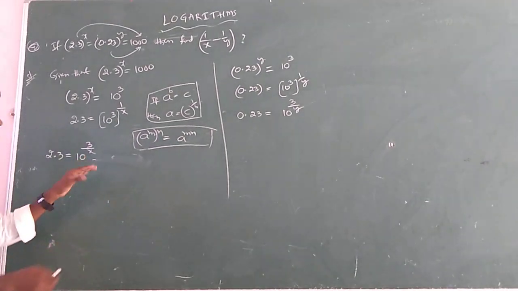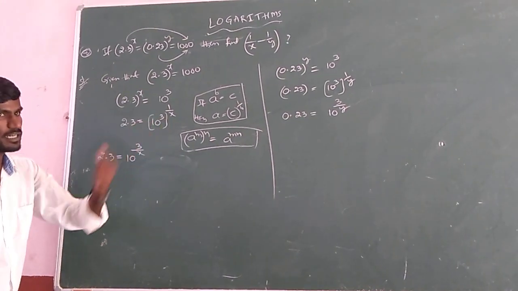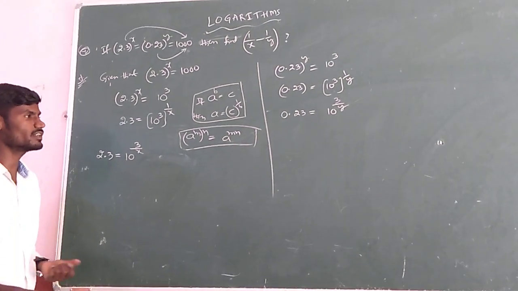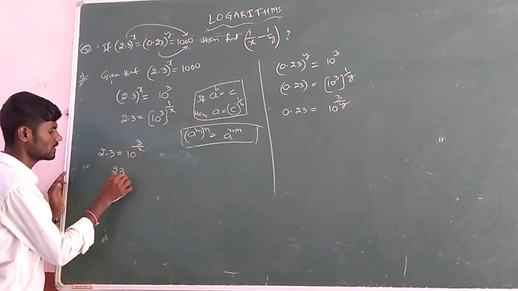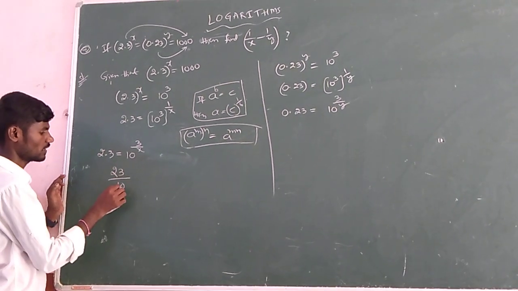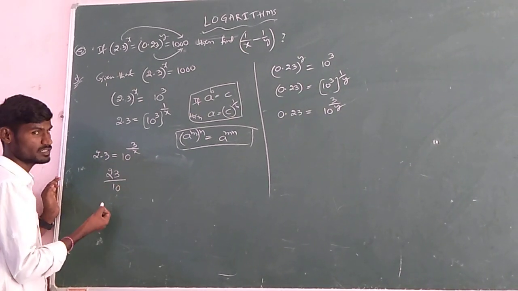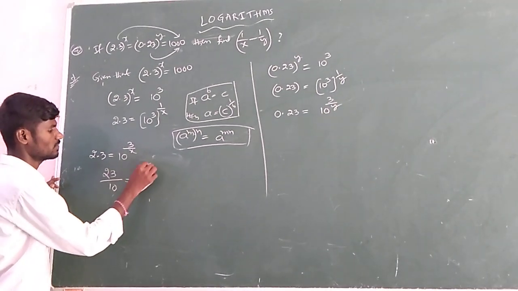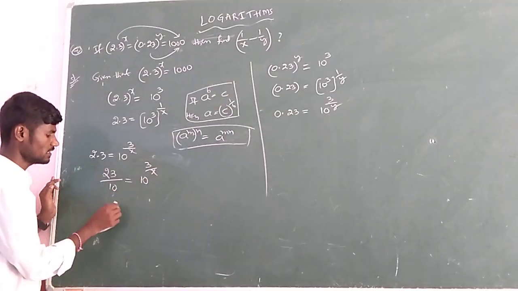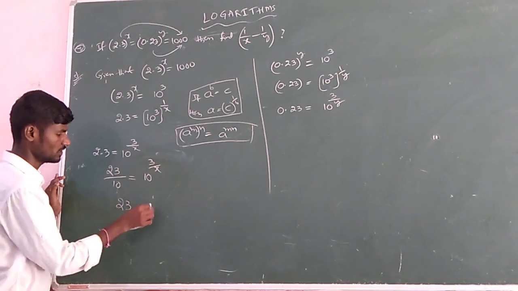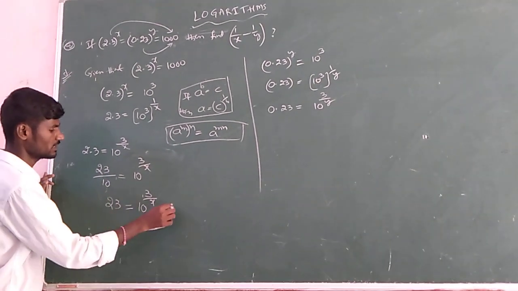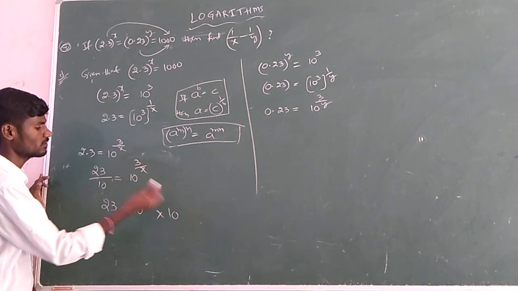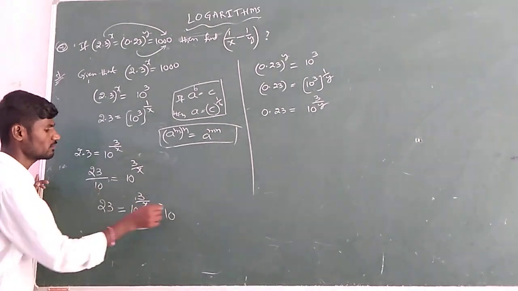Let us solve some more here, reduce it. 2.3, 0.23. If you think of it, we will get a certain relation between them. How? Let us see. Can we write 2.3 as 23 by 10? If I remove the decimal point, I get 23 equals 10 power 3 by x. Here 10 is dividing. If I take it to the opposite side, it will multiply, into 10 power 1.